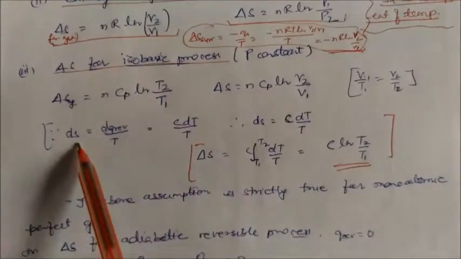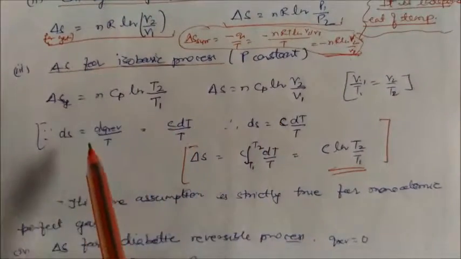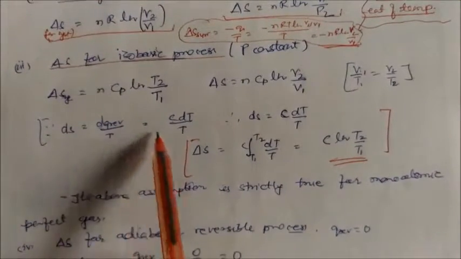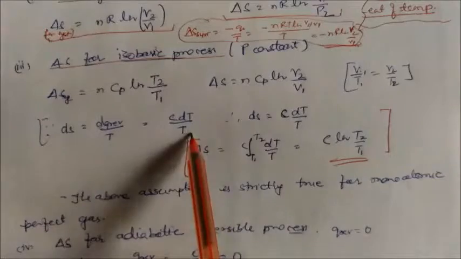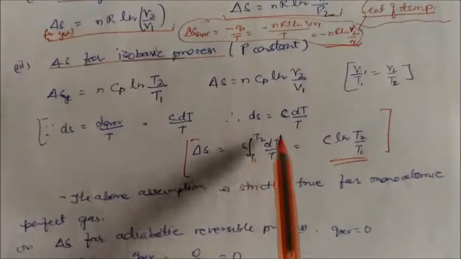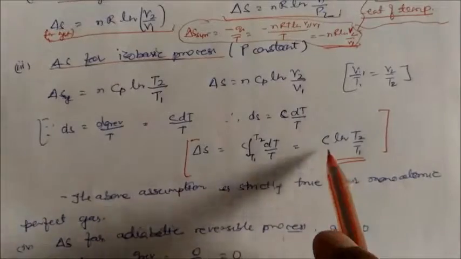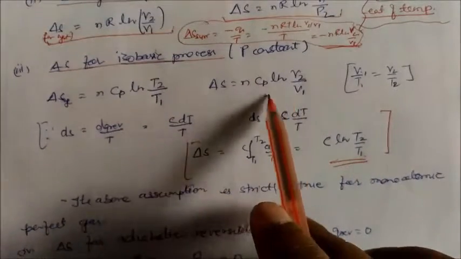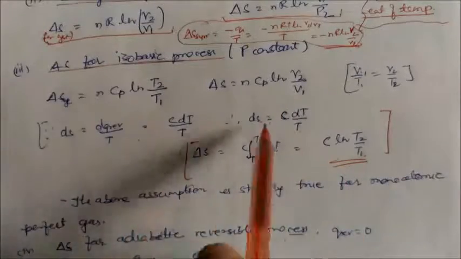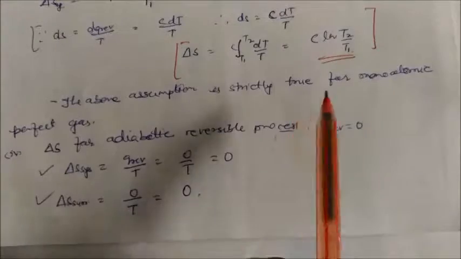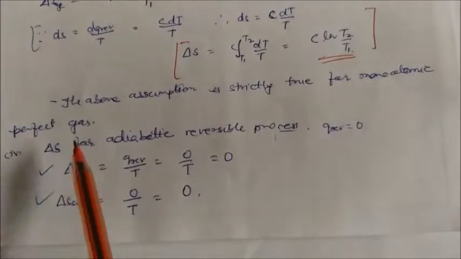So we can write this. This formula is coming from this equation: a small change of entropy is dq by T, and this is nothing but C dT by T. So delta S is the integral of C dT by T, which gives C natural log T2 by T1. C can be at constant pressure or at constant volume. So in this way we get this equation. The above assumption is strictly true for a monoatomic perfect gas.